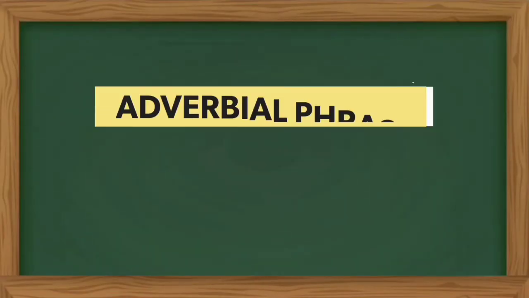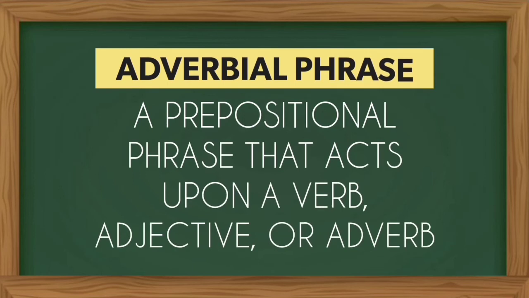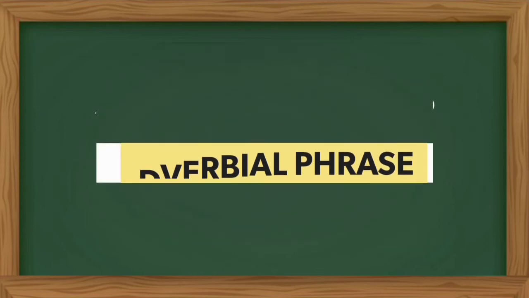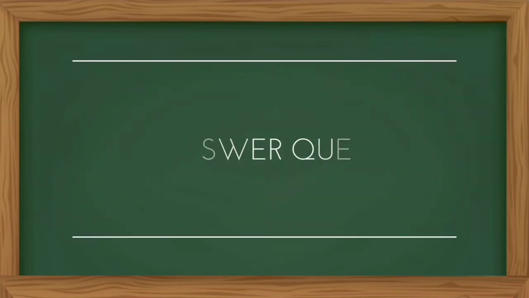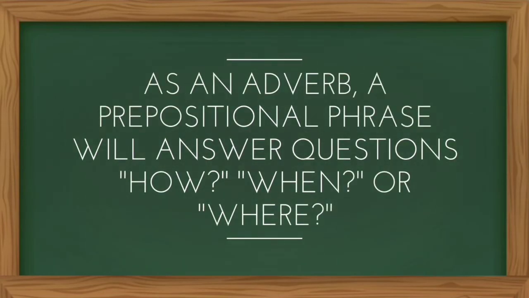Another one is the adverbial phrase. It is a prepositional phrase, just like an adverb, that acts upon a verb, an adjective, or another adverb. Take note that as an adverb, an adverbial phrase will answer the questions how, when, or where.